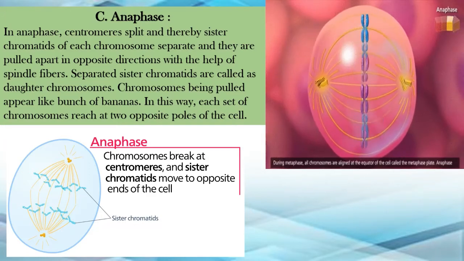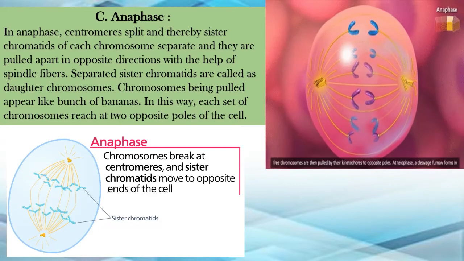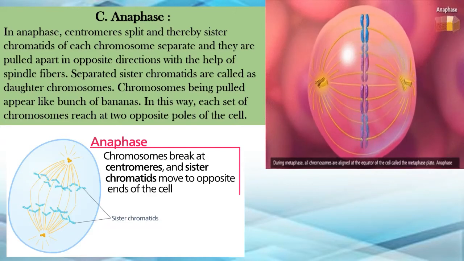So how are the chromosomes going to divide? By this method. Okay, so the chromosomes first go through prophase, and after that, now the third step, in anaphase, what they are doing is they are dividing now. Okay, so the chromosomes have now broken at the centromeres and sister chromatids move to opposite ends of the cell.